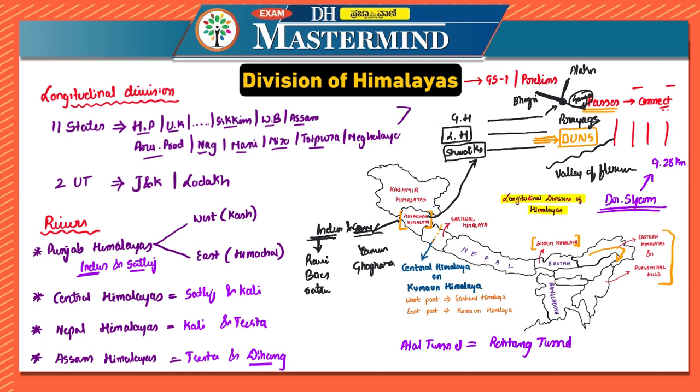Then there are other passes also. For example, there is Baralacha Pass, which connects Lahaul and Spiti valleys. Then there is Kinnor Kailash Pass. Then there is Khardungla Pass. Then there is Shipkila Pass, Jalori Pass, etc. So you have to remember what regions these are connecting. Sometimes they connect the lower regions, sometimes the higher regions, etc. So those things also you have to look into. But the other information which is important for us, those things we are discussing over here.